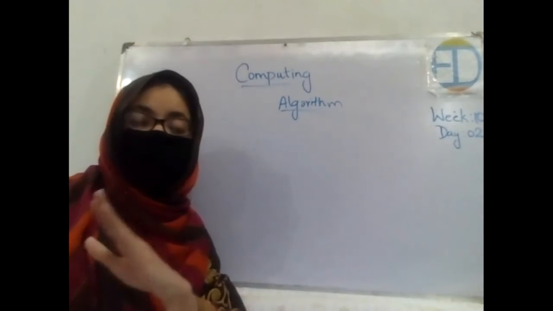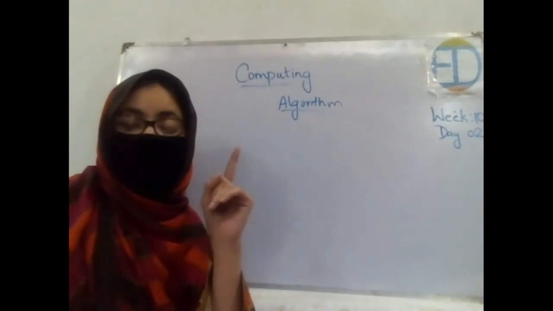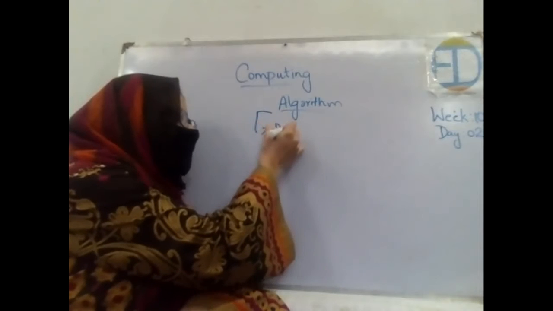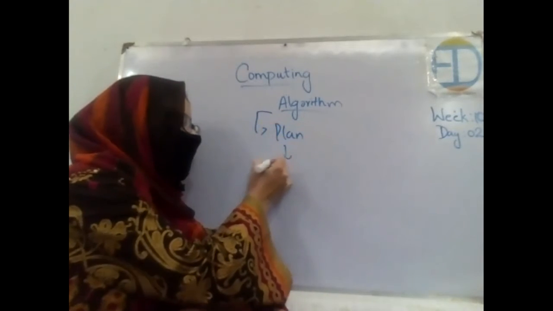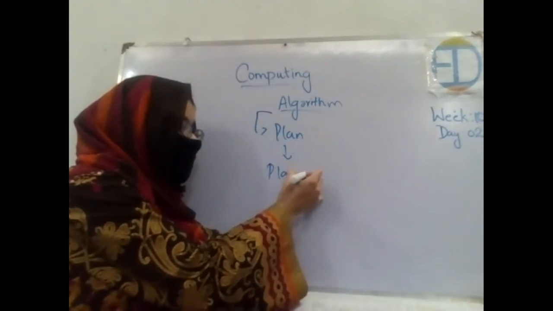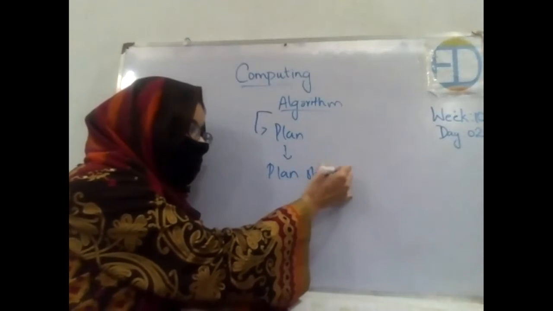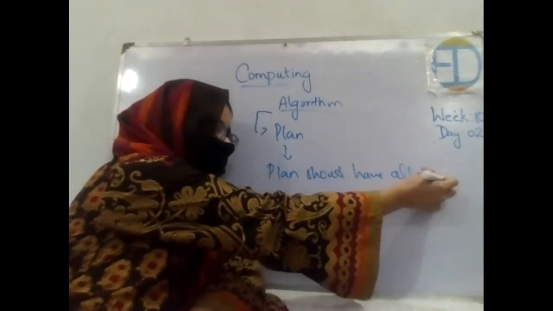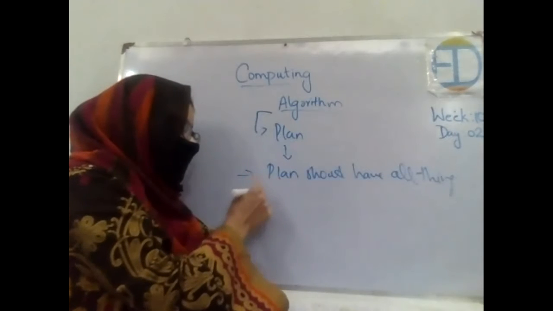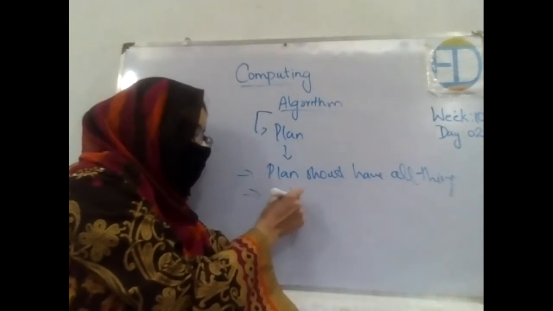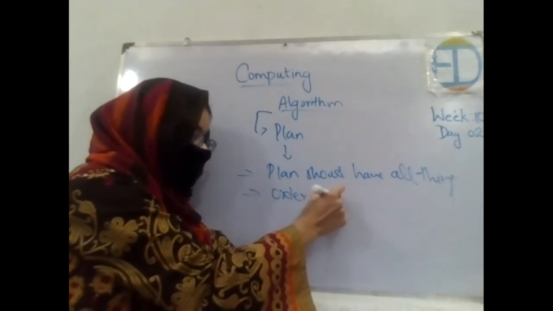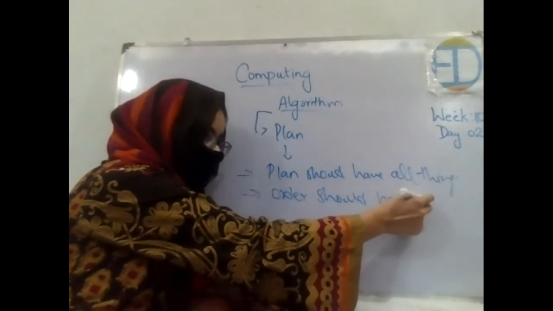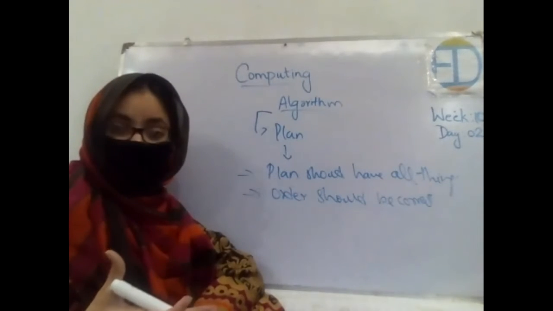The first thing is that your plan should have all things included. The second important thing is that their order should also be correct, right?